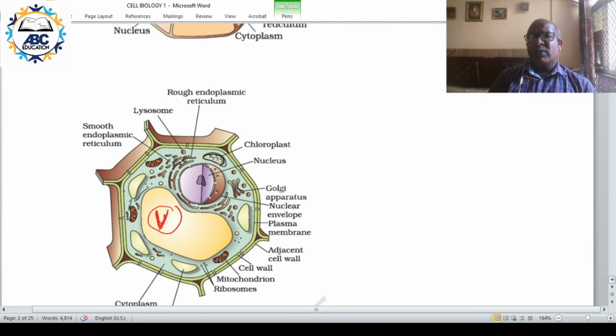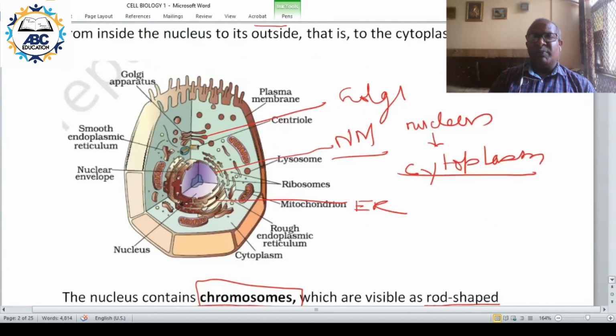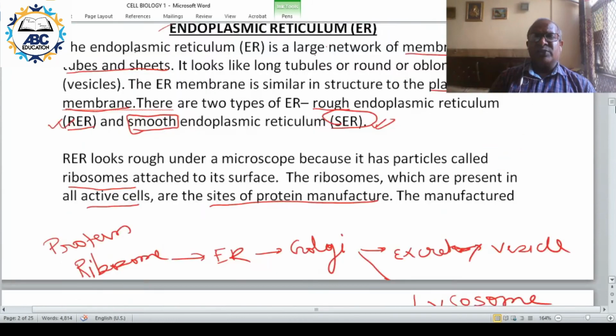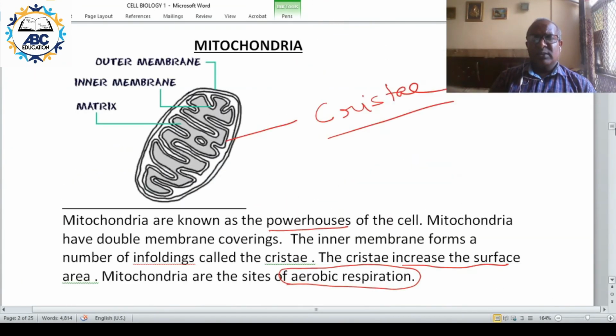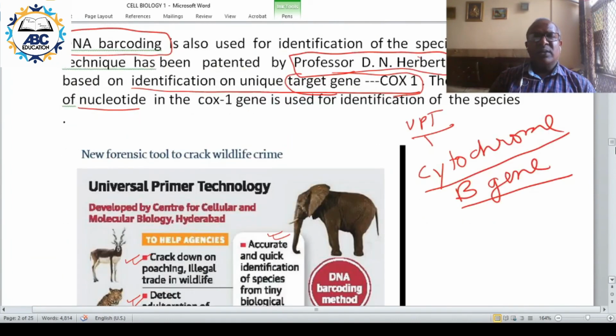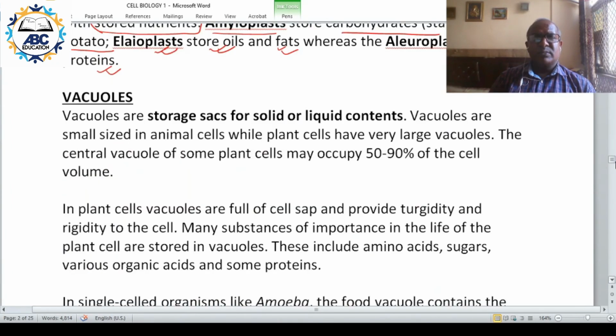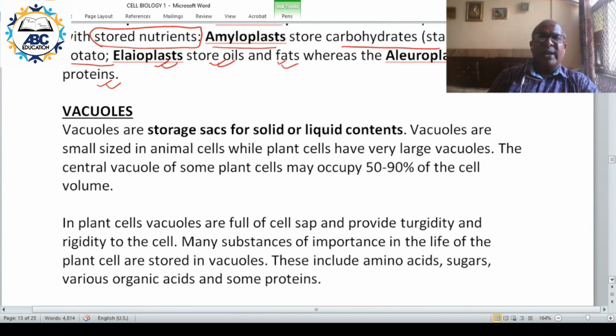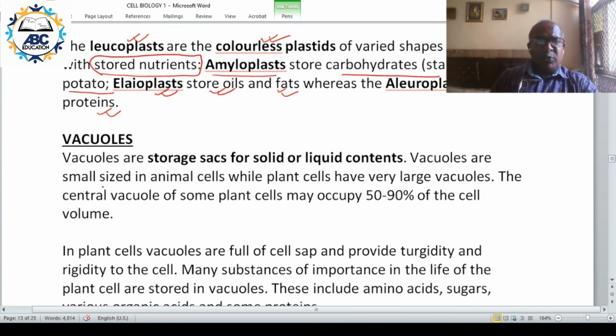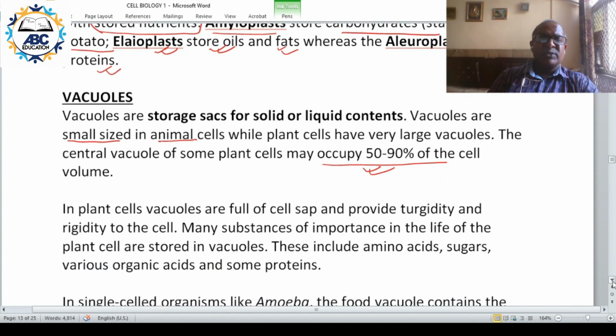So they act as the storage bag. The point that was discussed, small size in animal cell. Whereas in plant cell, they can occupy 50 to 90% of the cell volume. So they are prominent in plant, not animals.